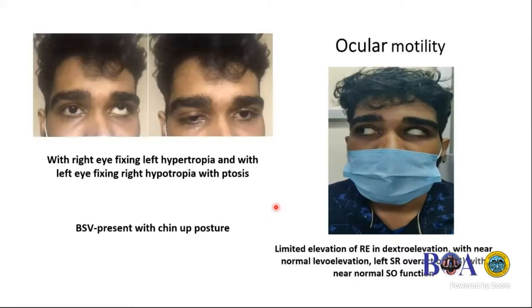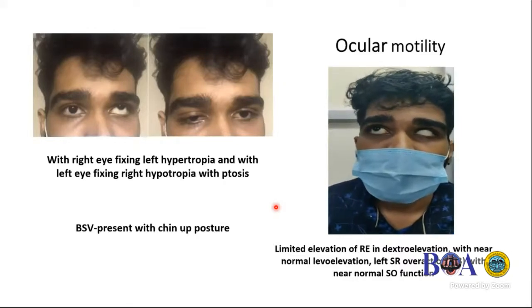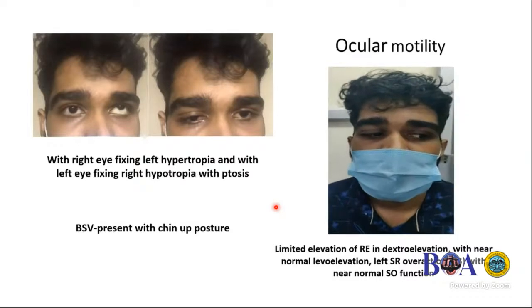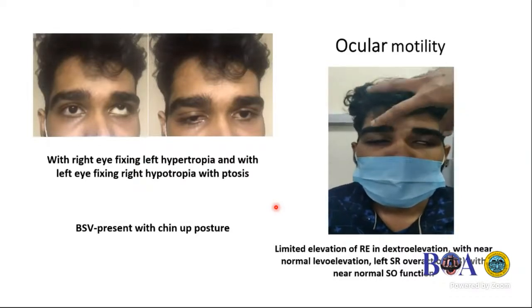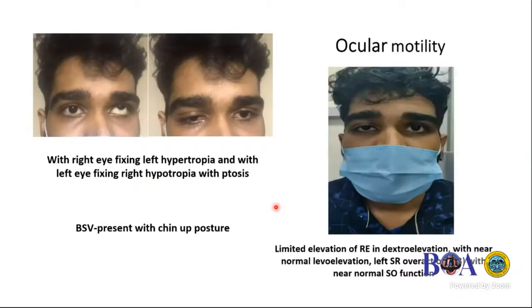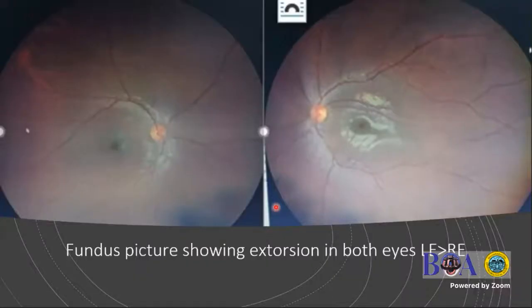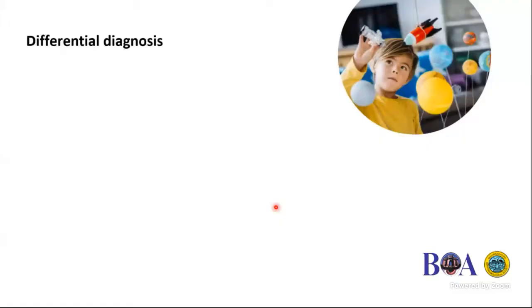You can see here the extraocular motility, a huge upshoot in both primary and elevation, normal superior oblique function, and could fuse in down gaze. So here, this is his 9 gaze photographs. Again, you can see the same picture with the upshoot in both the primary and the up gazes. All gazes having an exotropia. Exotropia increasing towards the left side, and also exotropia only present in down gaze with no vertical. And this is the fundus picture with the extorsion in both eyes.